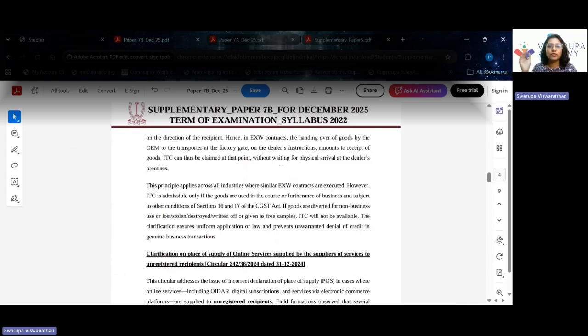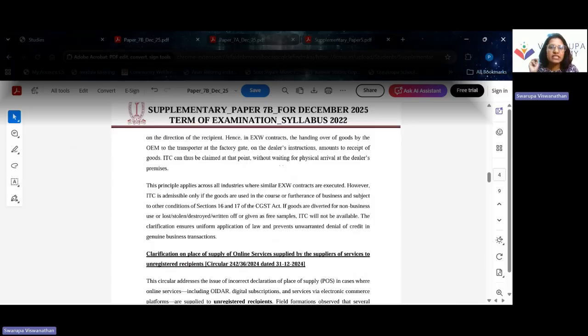So for example, if the goods have been received at the factory gate on 31st March, and from the factory gate they need to be transported to the location, and for that a transporter has been hired by this particular dealer, the fact is it reaches the dealer's premises only on 1st April. So there is a question whether ITC can be availed on 31st March, the month of March, or we need to wait till April, because ITC can be availed only when the goods have been received.